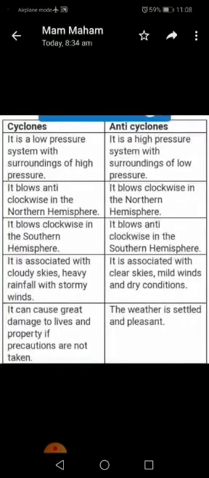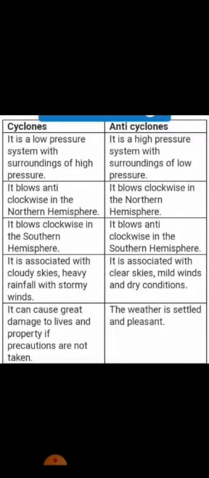Now there is a difference between cyclones and anticyclones. Cyclones: it is a low pressure system with surroundings of high pressure. It blows anti-clockwise in the northern hemisphere. Number 3. It blows clockwise in the southern hemisphere. Number 4. It is associated with cloudy skies, heavy rainfall with stormy winds. It can cause great damage to lives and property if precautions are not taken.